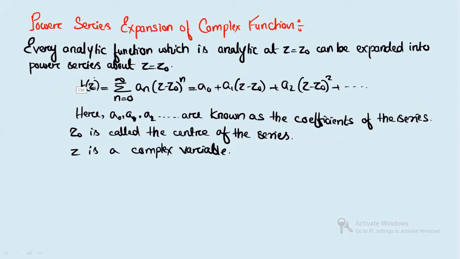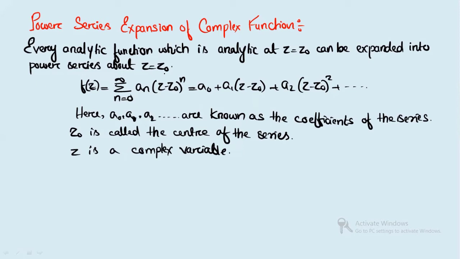All right, if I consider f(z), it is a complex function, and z is a complex variable here. Then the power series expansion for this function, which is analytic at z equals z naught, can be written as summation n equals 0 to infinity a_n times (z minus z naught) to the power n. So it can be written as a naught plus a1 times (z minus z naught) to the power 1 plus a2 (z minus z naught) to the power 2, and it will continue. Here a naught, a1, a2 are the coefficients of the series. Z naught is the center of the series, and z is a complex variable.